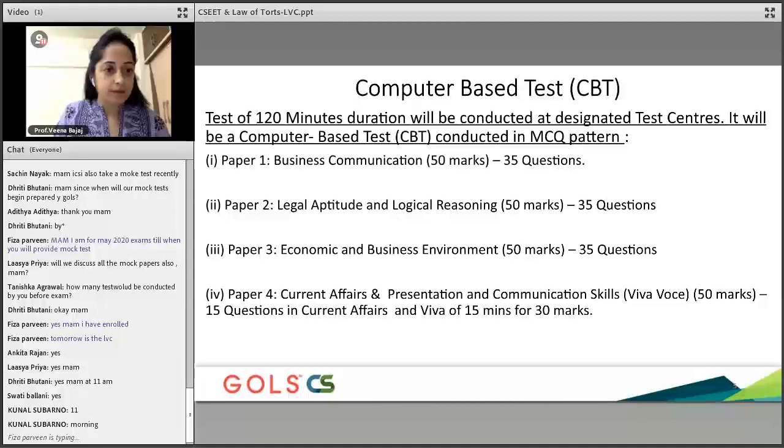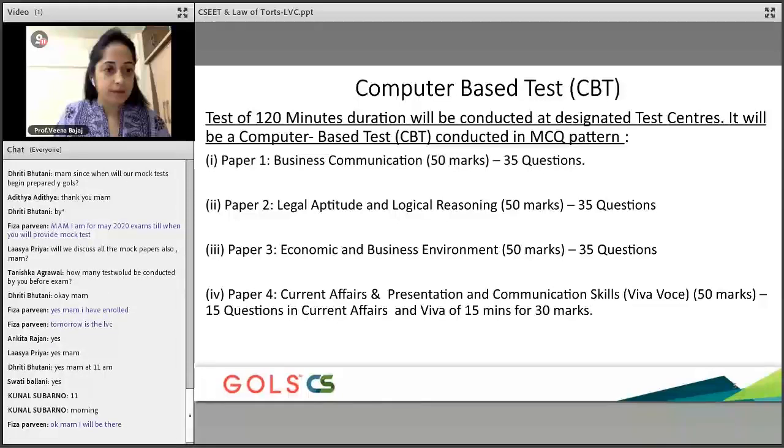These are my existing students who have already enrolled, and they have reached far in terms of all the paper preparation, and we are really well within the time in terms of completing our syllabus. Excellent, Fiza. And also the advantage is that whatever lectures you have missed, you can listen to those recorded lectures. Very, very important. These recorded lectures will help you understand a lot of things. And after that, you will also see me in the live virtual classes, like the way you are seeing and hearing me, and you please feel free to ask me questions in this time.